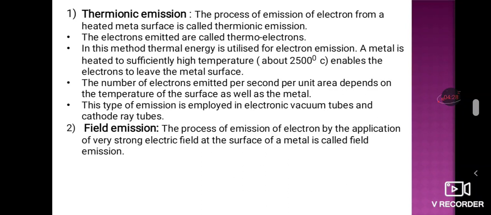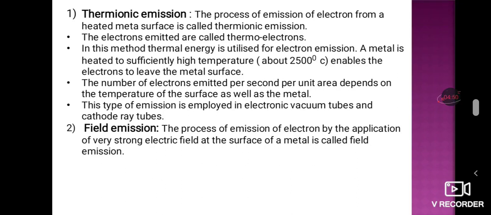In this case, it is the process of emission of electrons by application of a very strong electric field. Therefore the name is field emission. Whenever you apply a very strong electric field to the metal, the electrons are liberated from the metal surface.